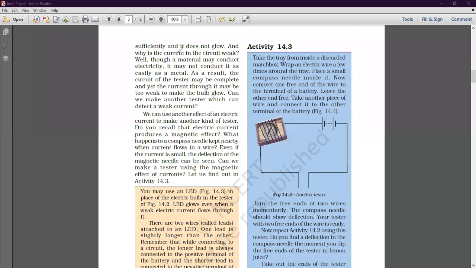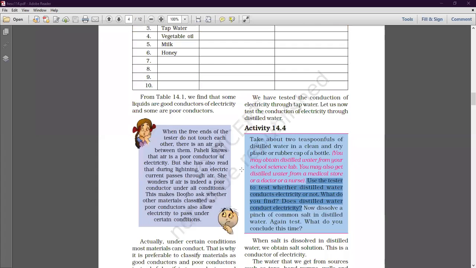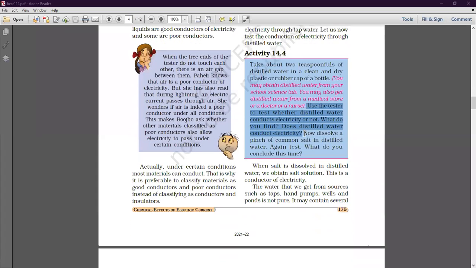Okay, so let's see. All of you know that distilled water does not allow the electric current to flow through it. अगर हम distilled water में एक्सपेरिमेंट करेंगे तो कहीं से भी कोई भी करंट का फ्लो नहीं होगा. There will be no deflection in the magnetic needle.